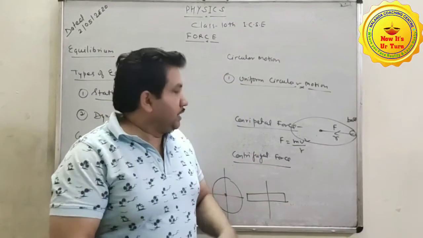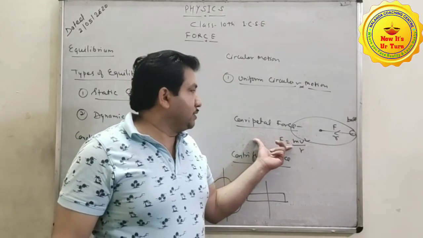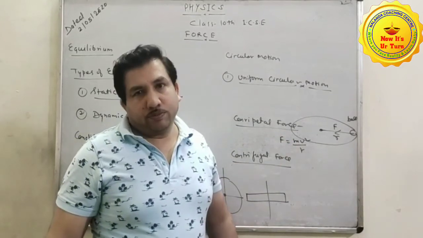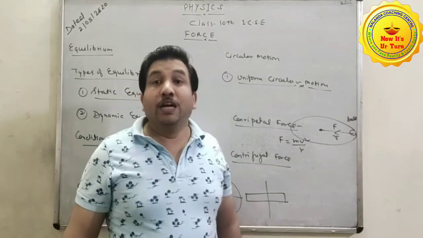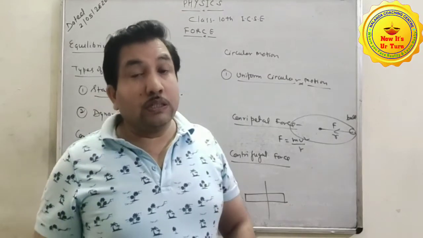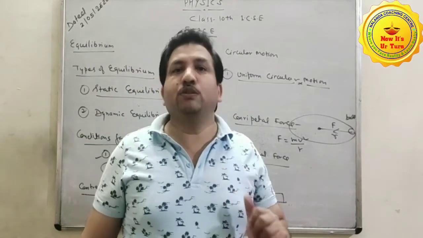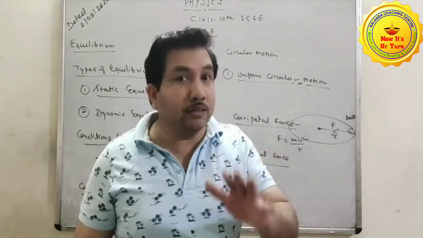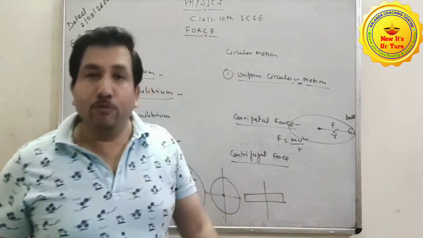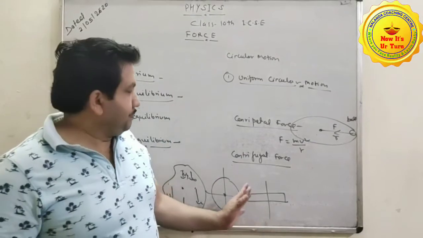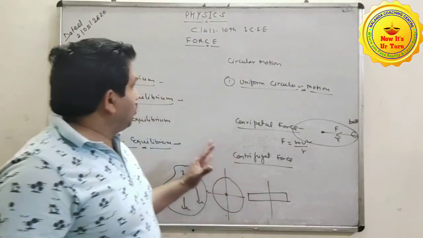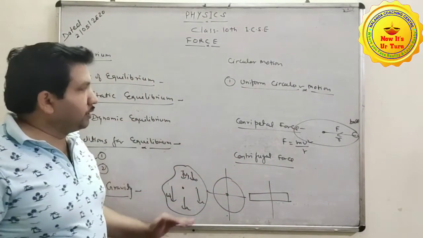It means centrifugal force is in the opposite direction of centripetal force. This one is called a pseudo force, or in other words, this one is not a real force. Clear? So this is all about the theoretical portion of this course.